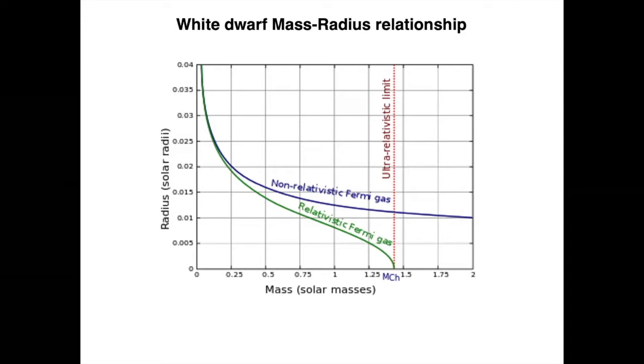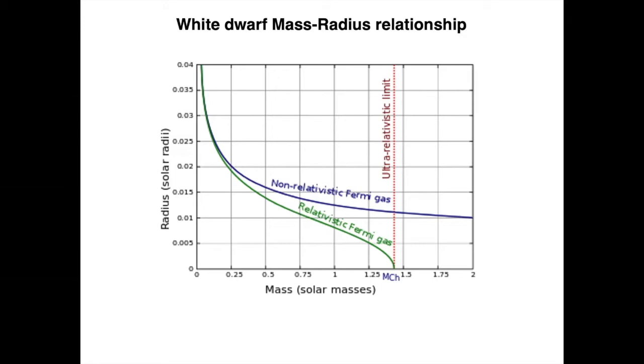Now that's because the non-relativistic equation of state assumes that the electrons can move faster than the speed of light, producing ever more pressure as they get squeezed together. Yet physically, as electrons approach the speed limit, which is the speed of light, increasingly more energy is required to increase their velocity. A partially relativistic white dwarf has a smaller radius than the non-relativistic one. So the green one is the curve that you get for the relativistic Fermi gas. As you see, for the same mass, a partially relativistic white dwarf has a smaller radius. That's the relativistic correction because you need to add more energy to increase the velocity.